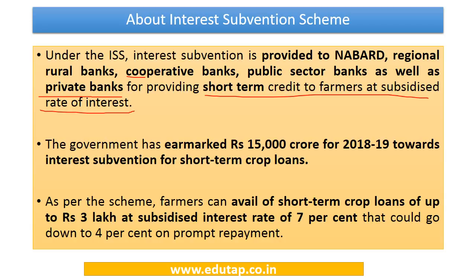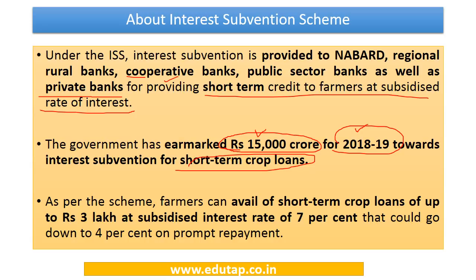Ultimately, these institutions provide the short-term credit to farmers at a subsidized rate of interest, and they are reimbursed by the government. Now the government has earmarked rupees 15,000 crores for the year 2018-19 towards interest subvention for short-term crop loans.